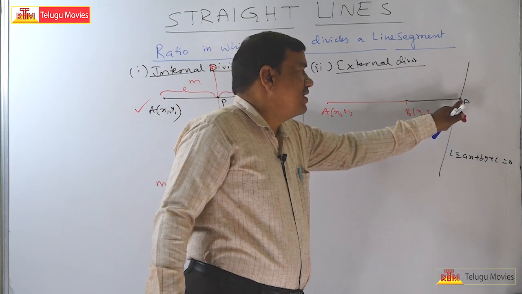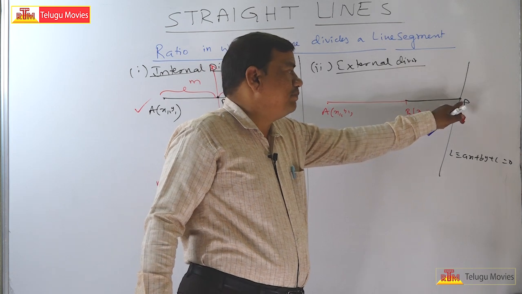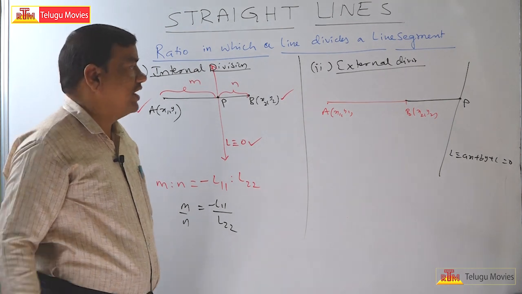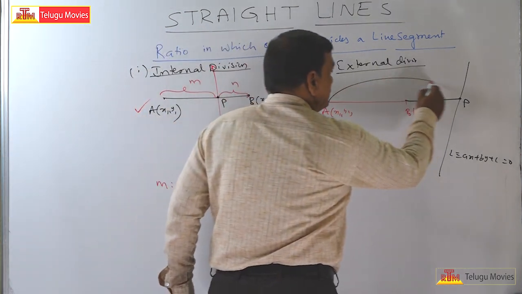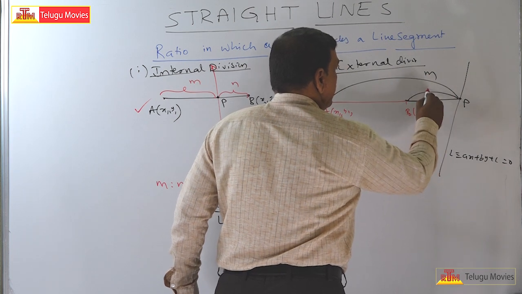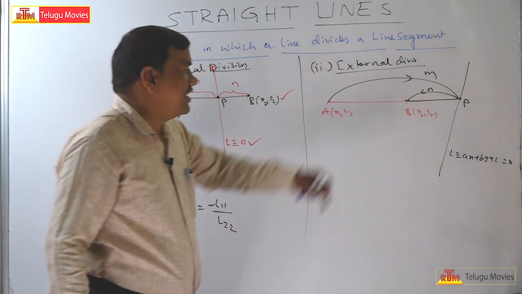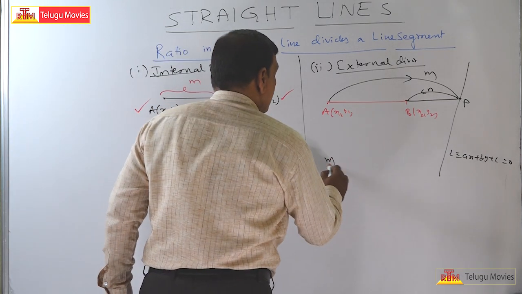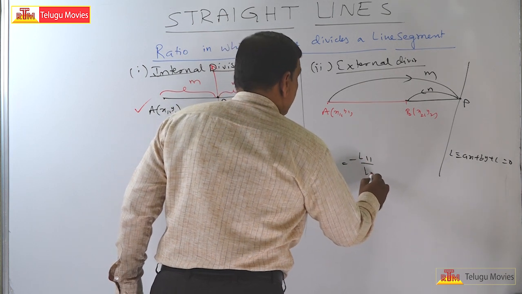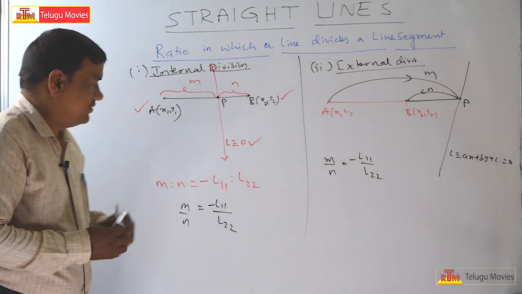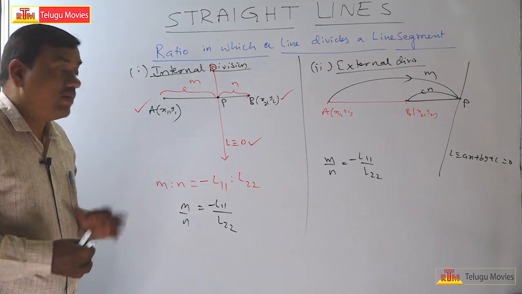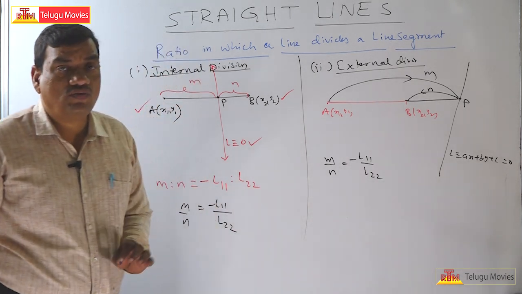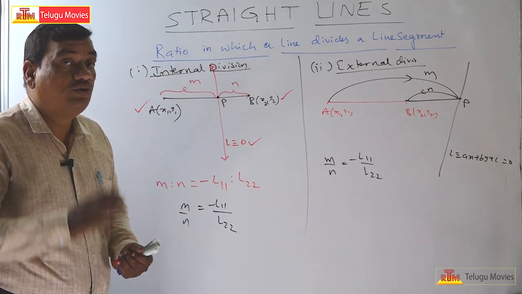Always remember, note this point: P may lie on the A side also. Now here the ratio, say this is M and this is N. The ratio AP is to BP is also the same formula, minus L11 is to L22. Same formula here and there, minus L11 is to L22. Now here two very important note points will come.